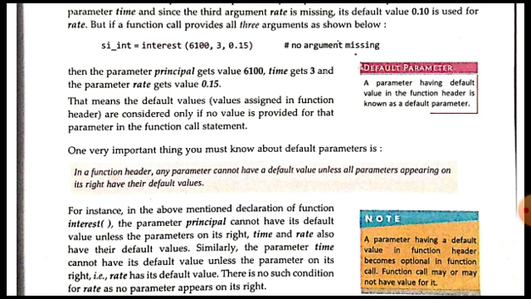Now there's one very important rule to be followed. In a function header, any parameter cannot have a default value unless all parameters appearing on its right have their default values. It means that if a parameter is a default parameter, then it should always appear at the extreme right of the parameter list. We can't define a default parameter at the left side of the parameter list. I hope it is clear to all of you.